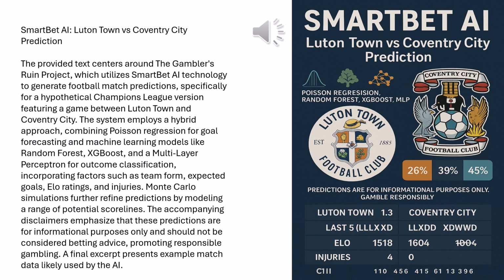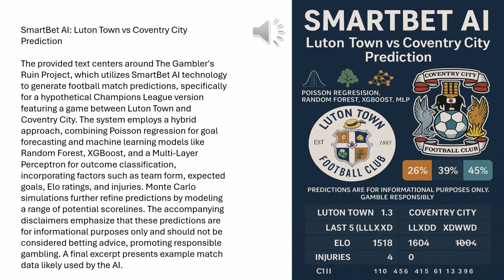wins? Here's where it gets a little mixed. The random forest model predicted a draw. The XGBoost model also predicted a draw. Okay, two for a draw. But the multi-layer perceptron, the neural network, it actually predicted a home win for Luton. A Luton win. So the models disagree.